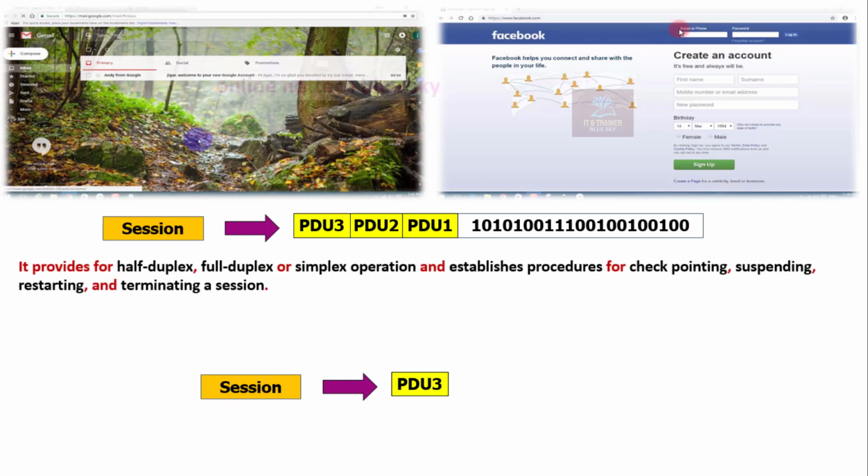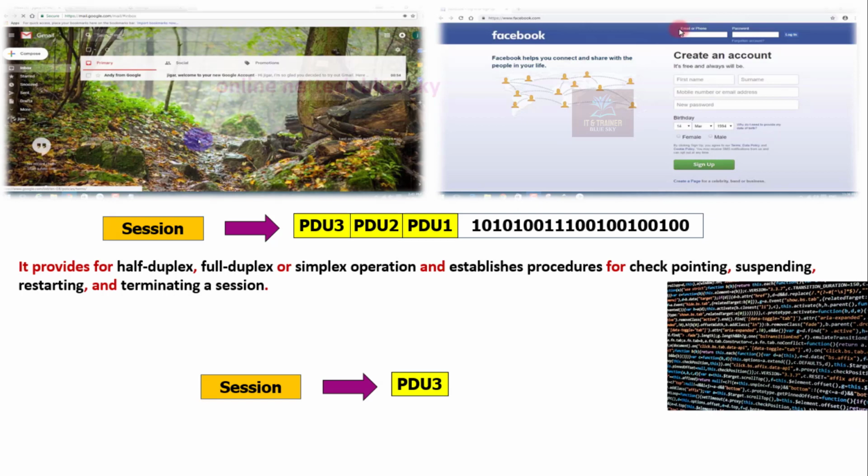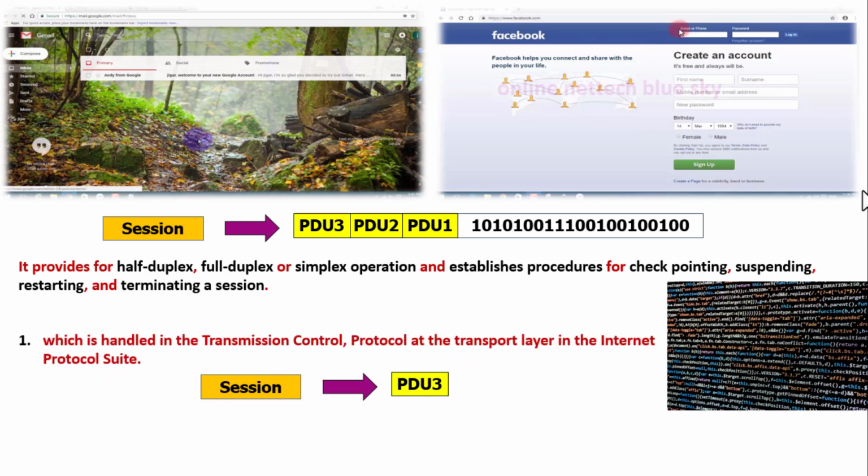It provides full duplex, the same as this terminating system, and this is a protocol specially created for everything related to the session system. All of the code, your website code and your protocol data code, communicates from one side to another. That is the checking system, which handles the transmission control. It is called the Transmission Control Protocol, a transport layer protocol in the internet protocol suite.